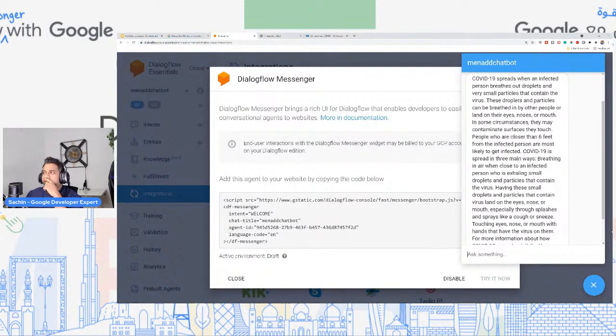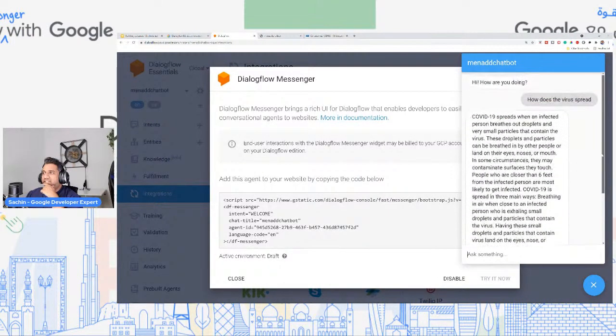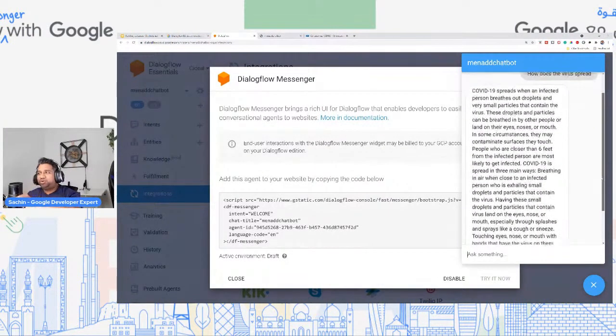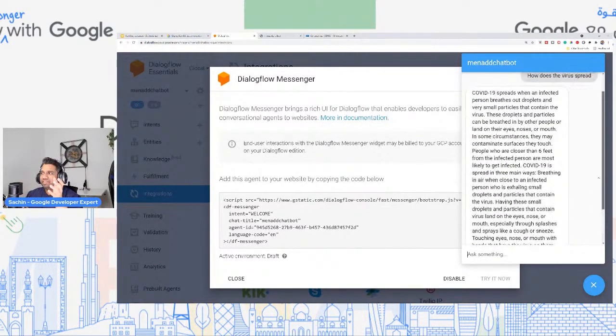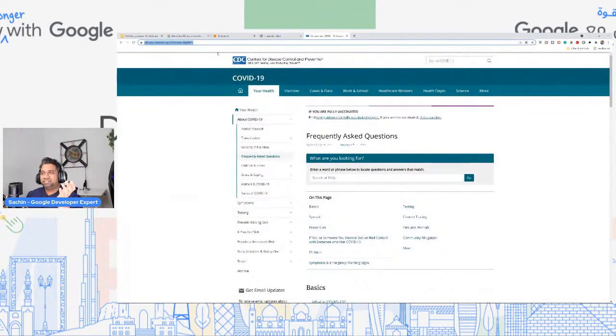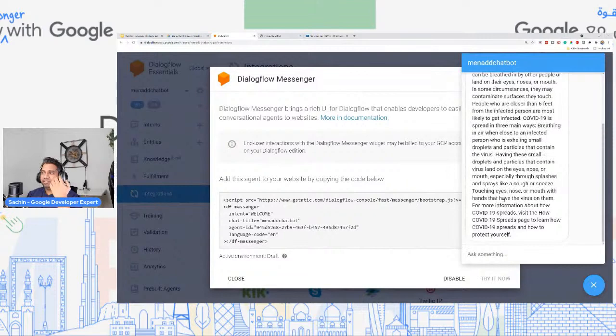And you can immediately see that it's able to quickly gather all that information directly from the source, which is this URL, right? And this could be your own website. You're basically extracting the information from here and having it in the form of a bot.